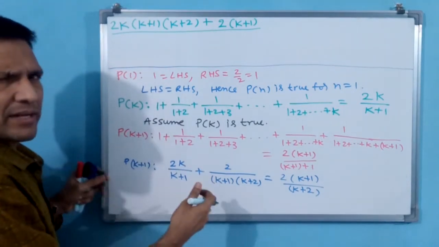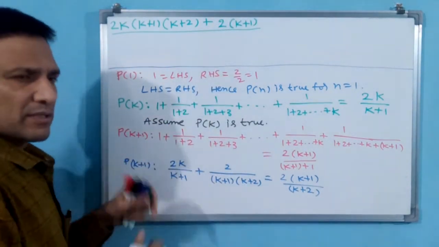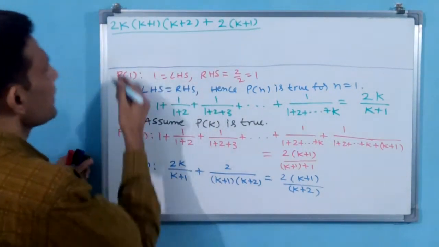Separately I am writing, I am not writing square. Anyway, we have to cancel. Separate is there, cancellation easily you can identify.